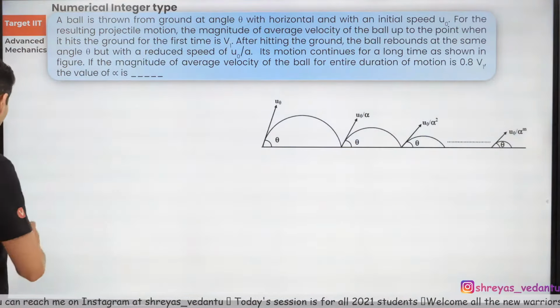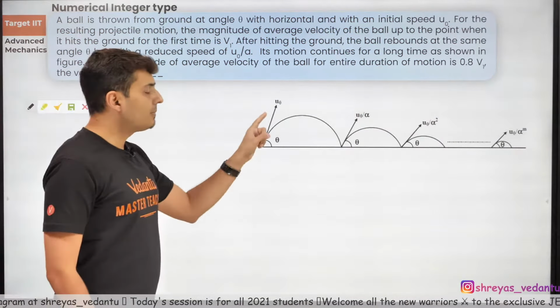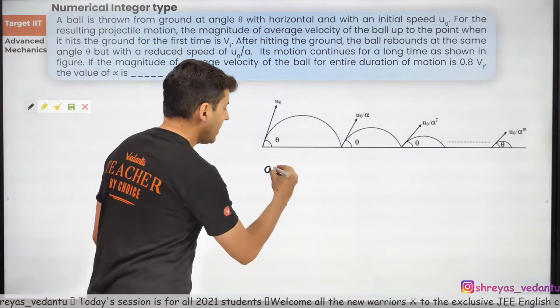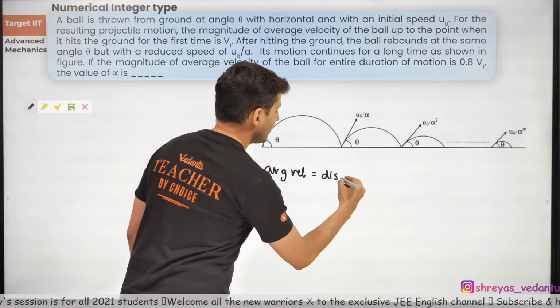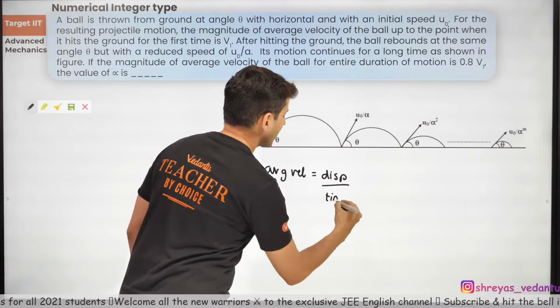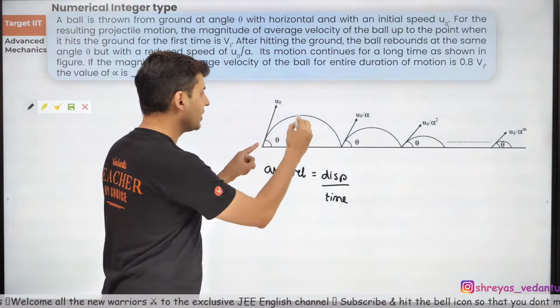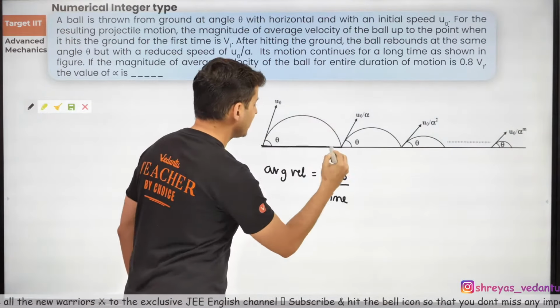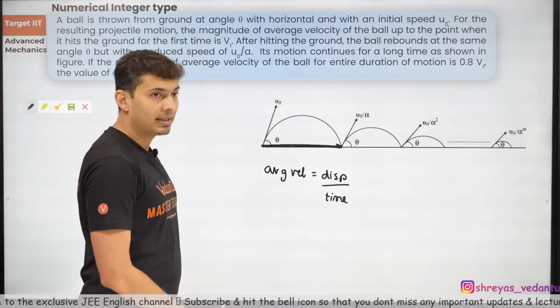All right. Now, what you need to do over here is, first thing, what is the meaning of average velocity? Average velocity is nothing but displacement divided by time. Correct? Now, if you think about it carefully, from this point to this point, this much is your displacement, and the time is the time of flight.